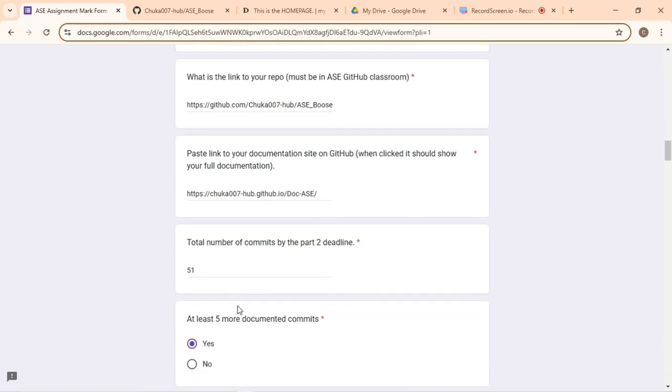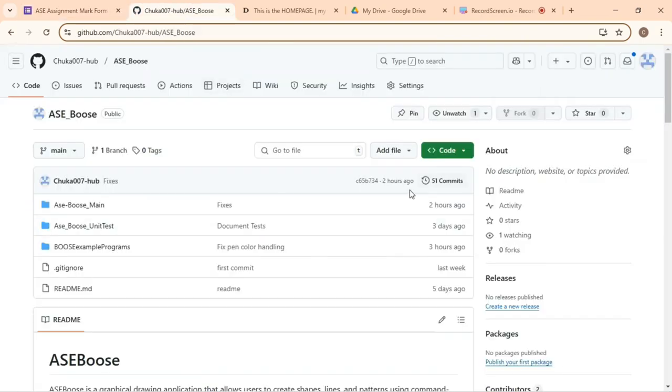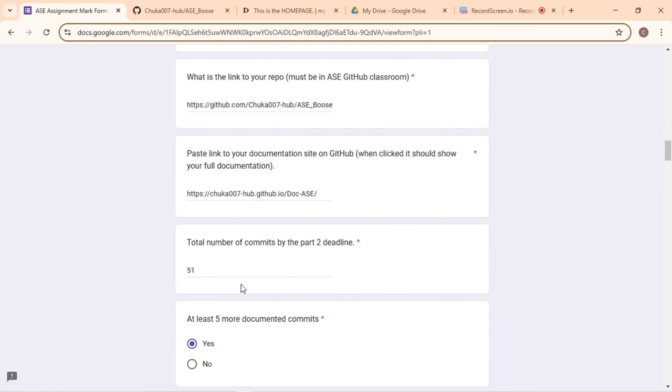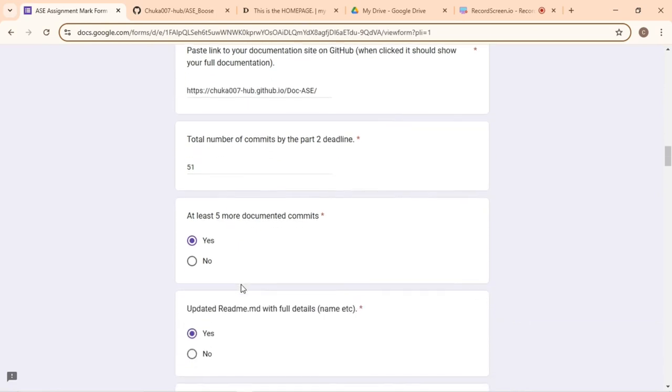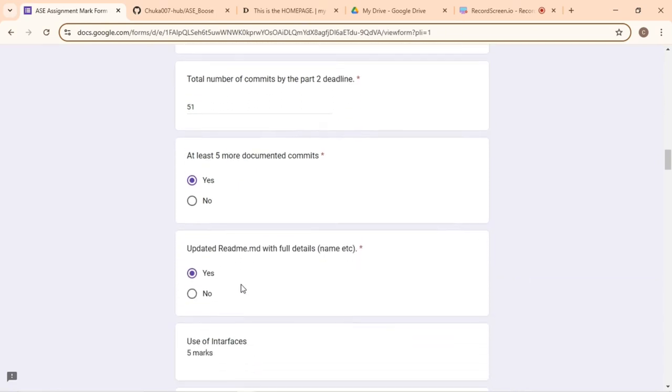Total number of commits by the part 2 deadline. I have 51 commits by the part 2 deadline. At least 5 more documented commits. Yes. Updated README with full details.